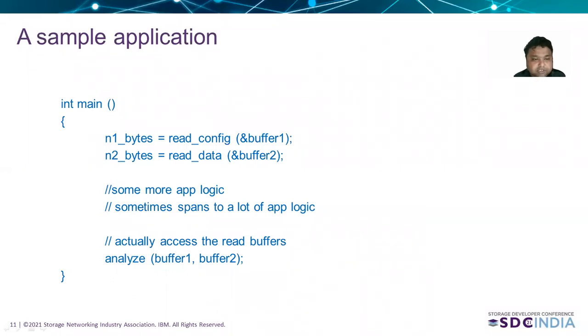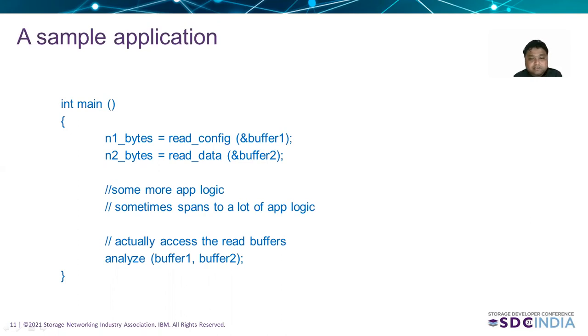Let us look at a sample application. As soon as it starts, it reads a lot of config data. Then it reads a lot of other data. It goes through a lot of app logic, which might have nothing to do with the buffer that it read at the beginning of the program, neither with the second buffer that it read. And this logic can span from a few lines of code to 1,000 lines of code.